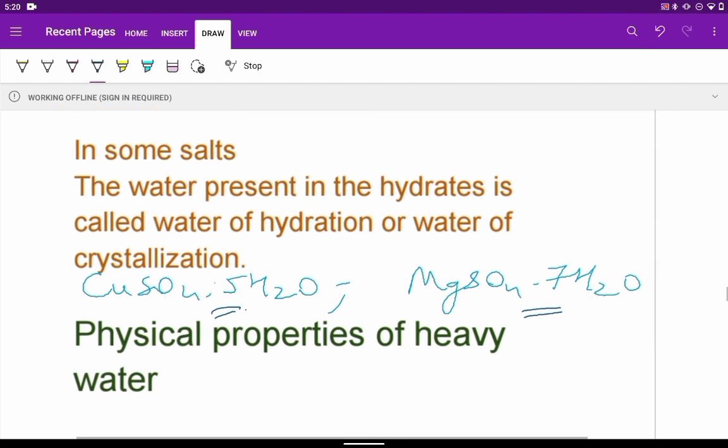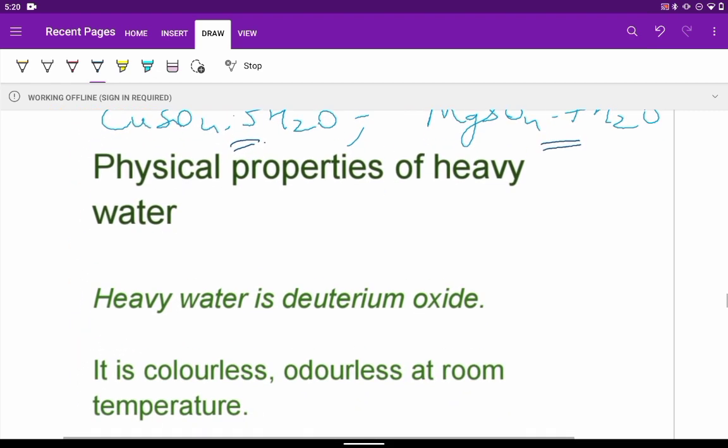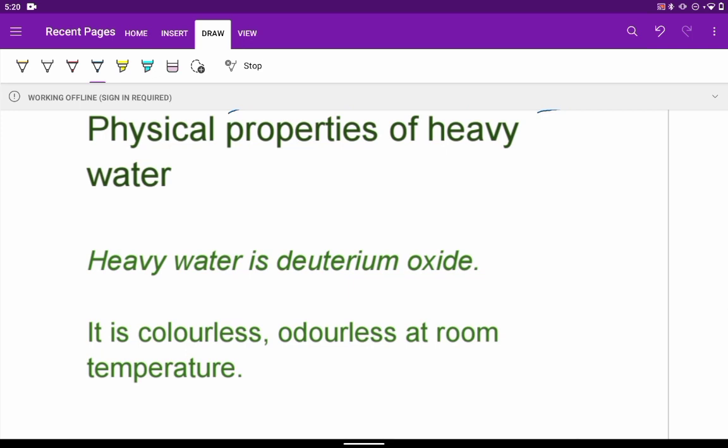If we have a look at the physical properties of heavy water, it is actually deuterium oxide. In my previous video I told you that there are 3 isotopes of hydrogen: protium, deuterium and tritium. The deuterium part, if we use, that oxide is known as heavy water.